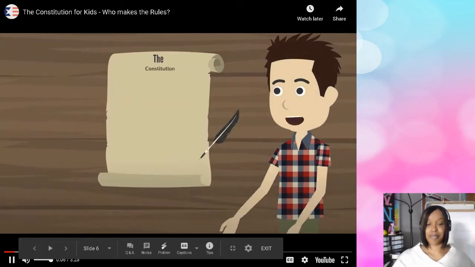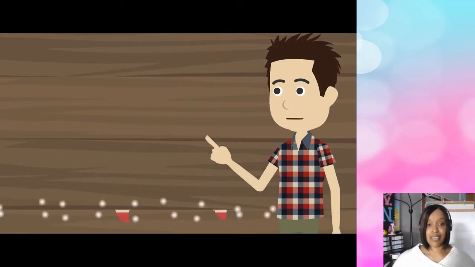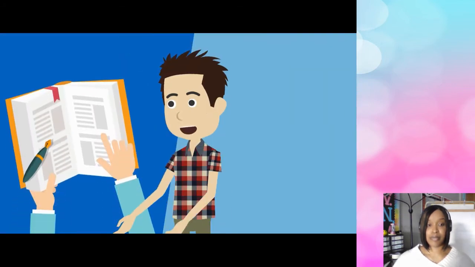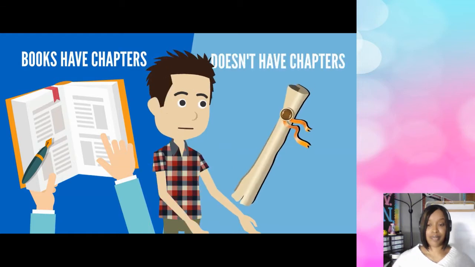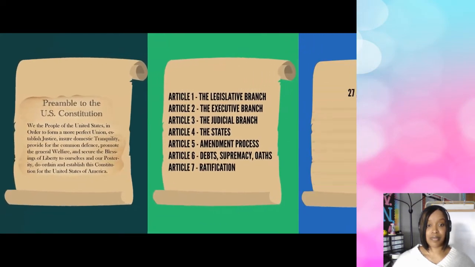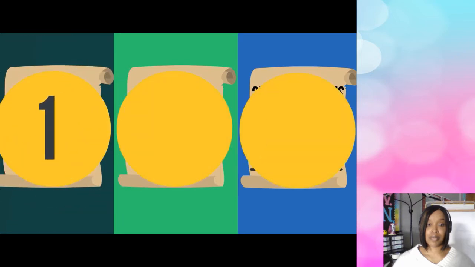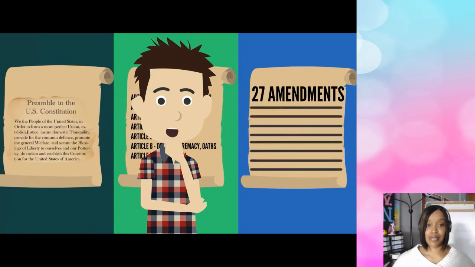Hi, this is Dan. Let's talk about the Constitution. The U.S. Constitution is the law that governs America. The Constitution is like a small book. You know how books have chapters? Well, the Constitution doesn't have chapters. It has a preamble, which we read last time, remember that? It also has 7 articles and 27 amendments. Can you remember those numbers? It has 7 articles and 27 amendments. I'll test you in a minute to see if you remember.